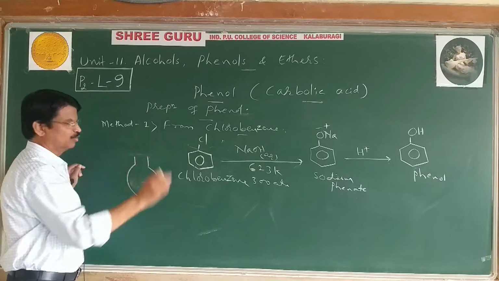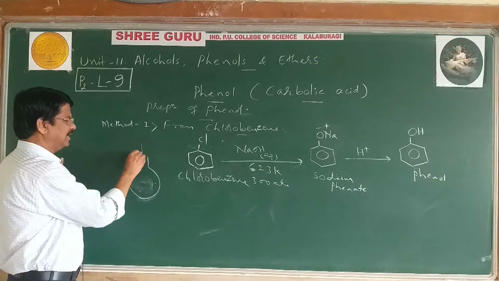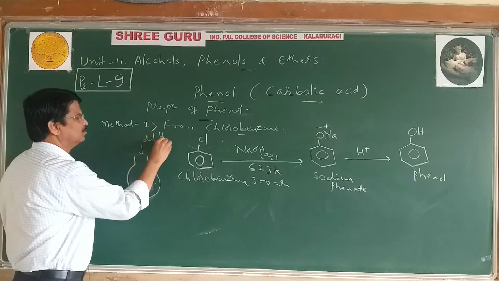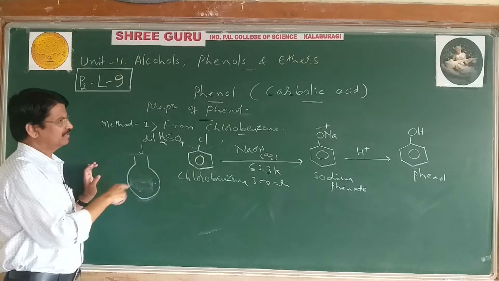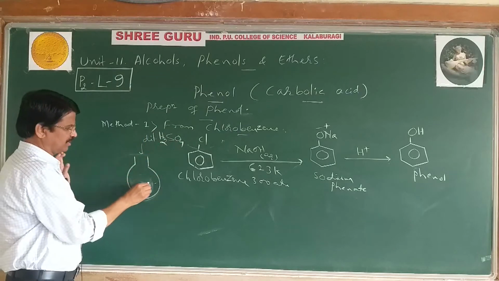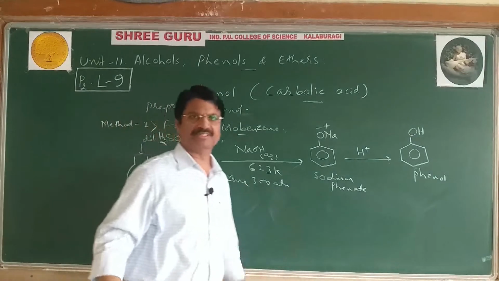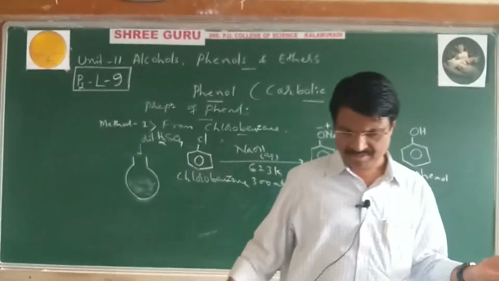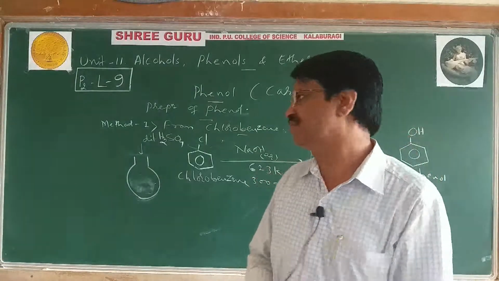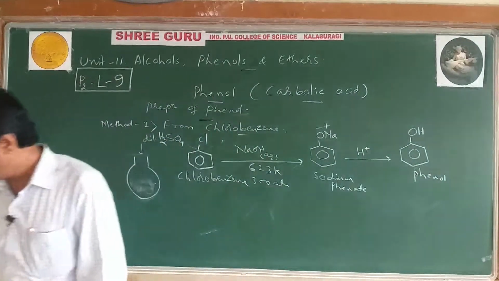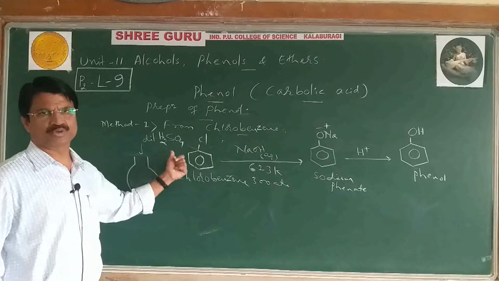Next, open the flask after a few minutes or after cooling. Then add acid like dilute sulfuric acid or dilute HCl. Then ONa changes into OH. Therefore, now we get phenol, which is further separated by distillation, fractional distillation or steam distillation. But the preferred one for phenol is steam distillation. This is one of the methods to get phenol from chlorobenzene.